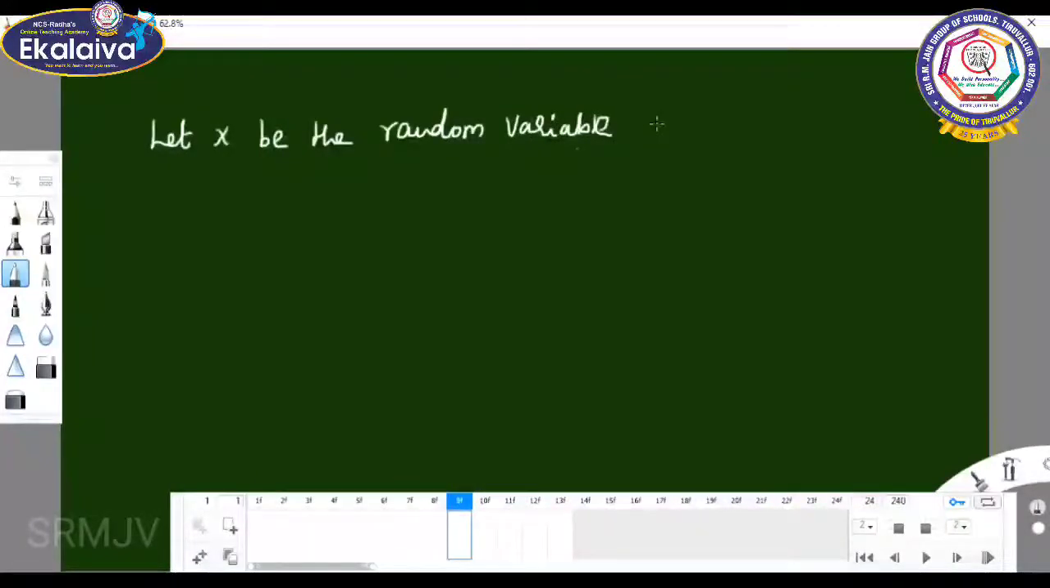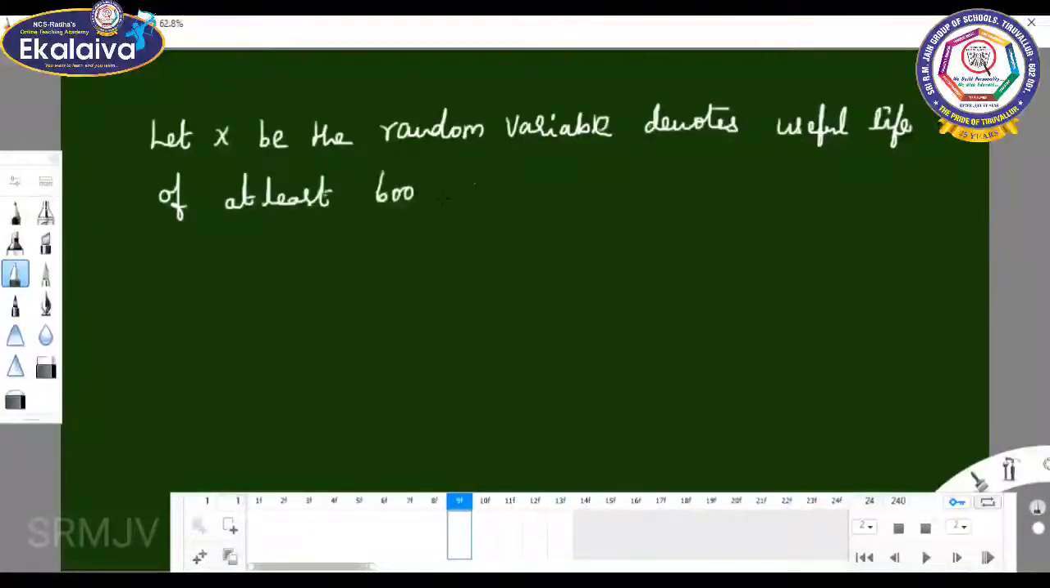Random variable denotes the useful life of at least 600 hours of a light.